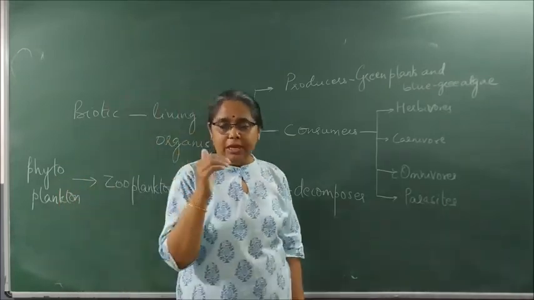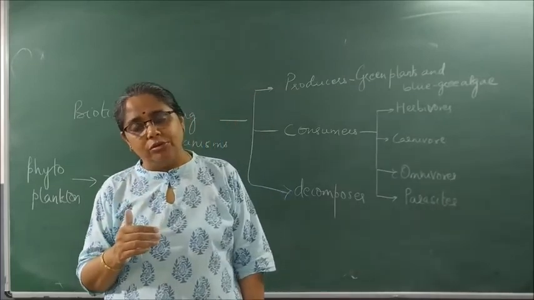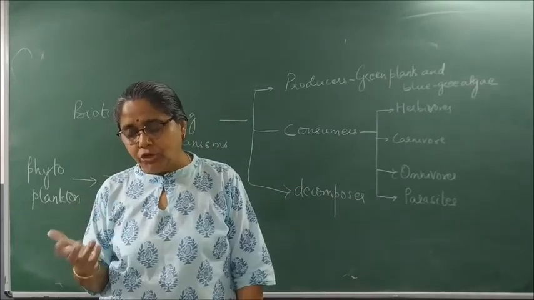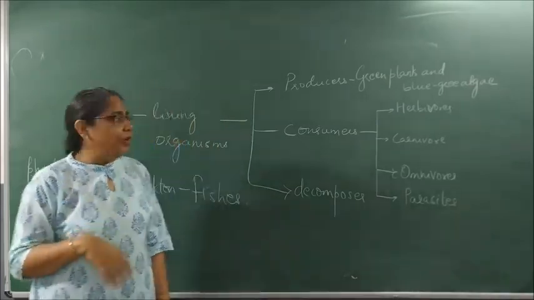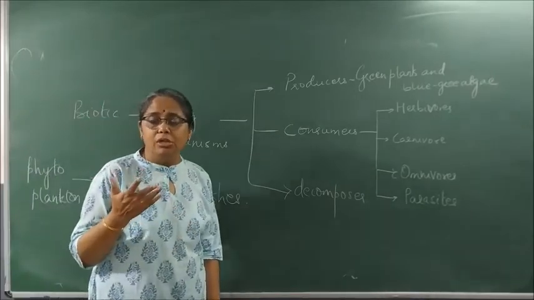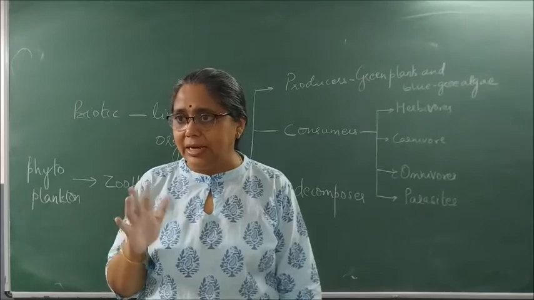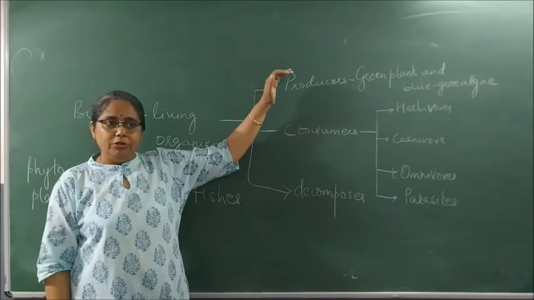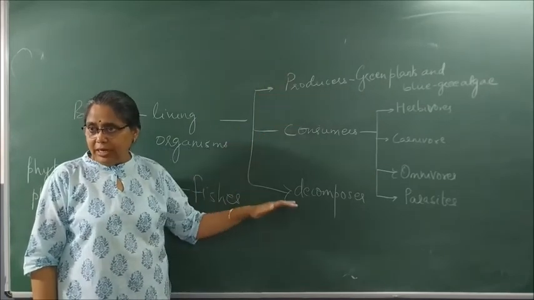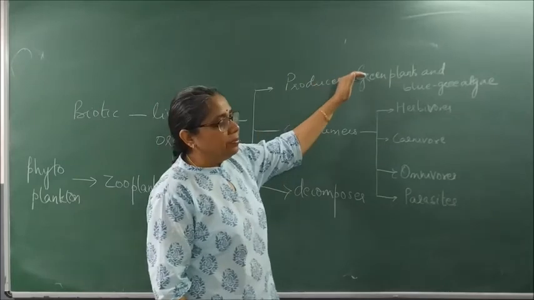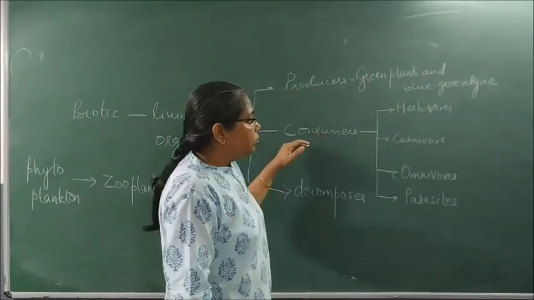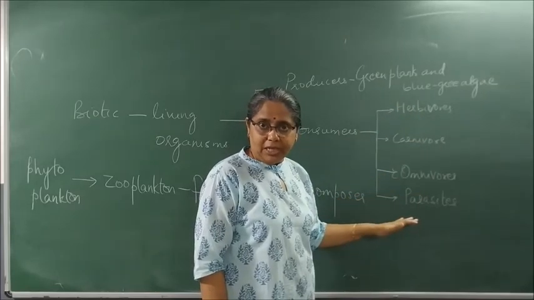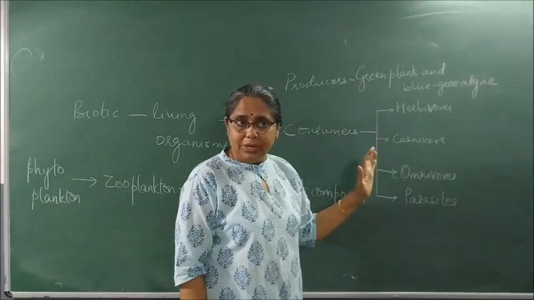Okay? So we studied degradable and non-biodegradable substances. We studied what is ecosystem. We studied components of ecosystem. We studied two types of ecosystem, that is man-made and natural. We also studied parts of ecosystem. Abiotic components include soil, temperature, rainfall, sunlight, etc. Biotic components are classified into three types: producers, consumers and decomposers. Producers are green plants and blue-green algae. Consumers are classified as herbivores, carnivores, omnivores and parasites. Definition with two examples each should be known.